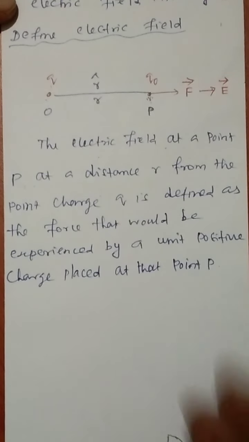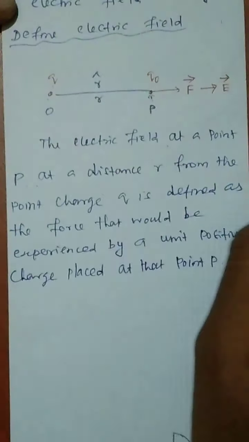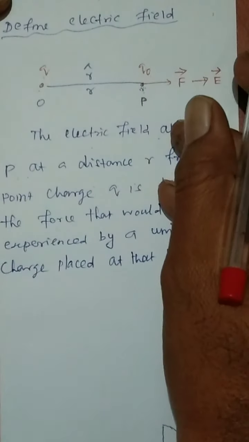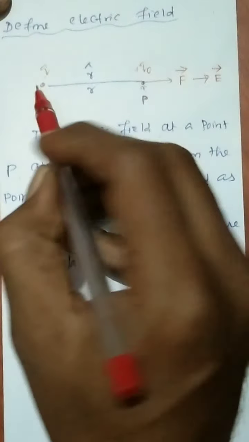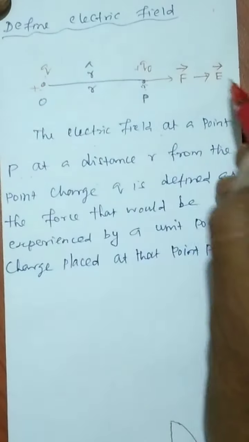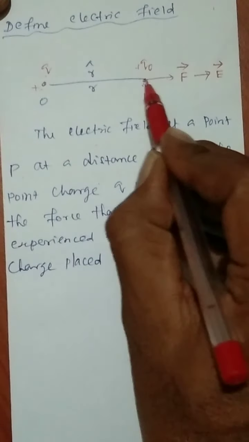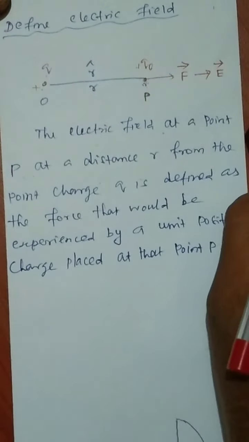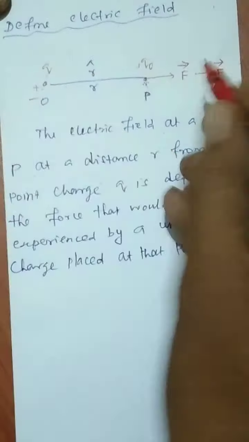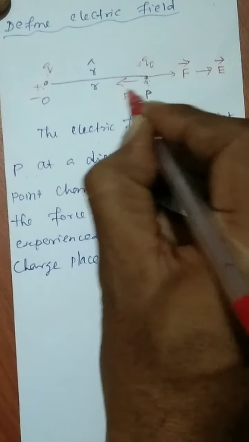Electric field also acts in this direction when this q naught is positive and q is also positive. We are always taking a positive test charge, mostly, so that whenever this charge is positive, the force is going to act away from this point, in this direction. Suppose this charge is negative, then the force is acting in this direction. Actually the electric field is acting in this direction.